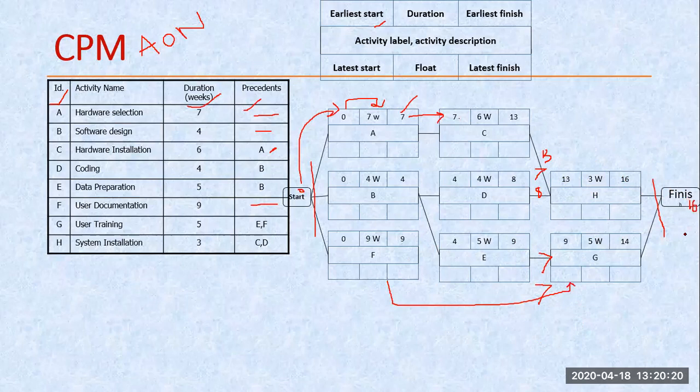Okay, so the value is 16. This particular step is known as my forward pass. So this first step is known as my forward pass. Up till this, if anyone has any issue, please let me know.